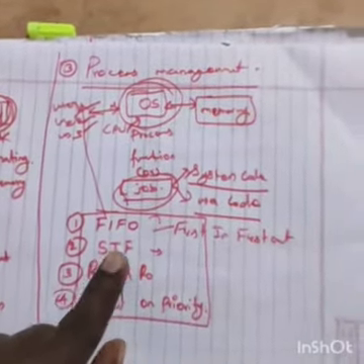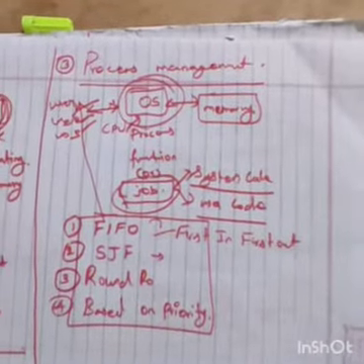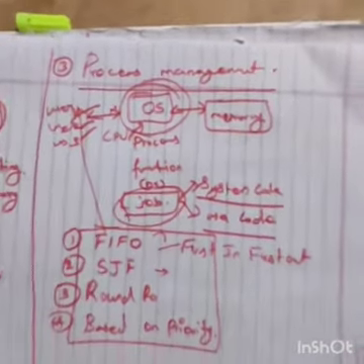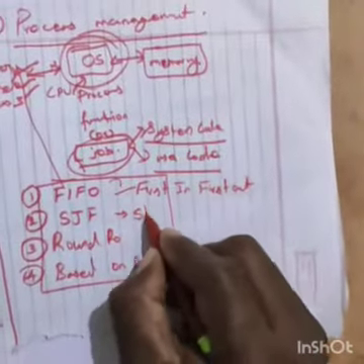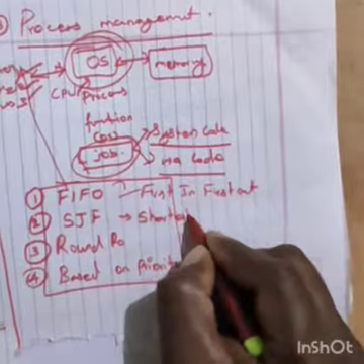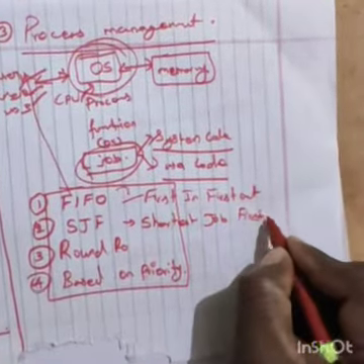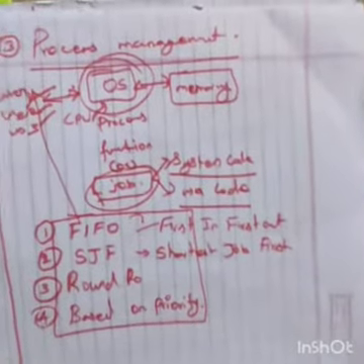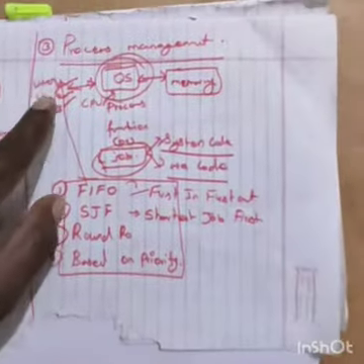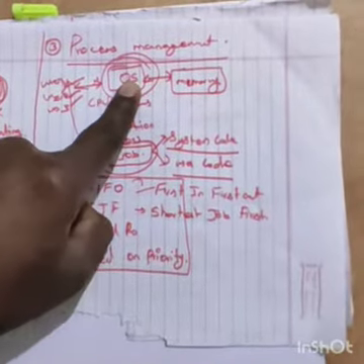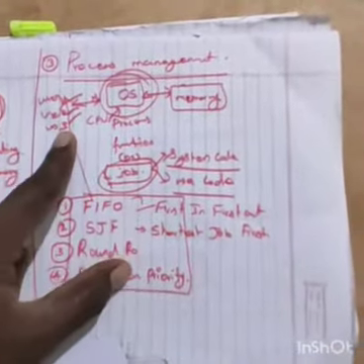Next, what is SJF? It is shortest job first. What is the shortest? Shortest means, if one user's process is 5 MB and another user's process is 10 MB, which is the shortest?